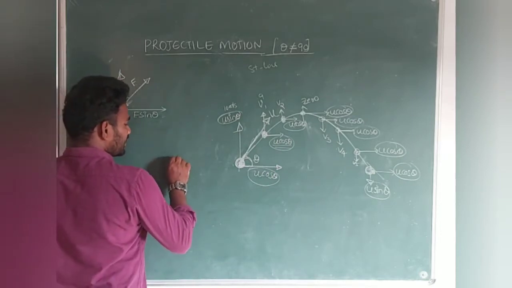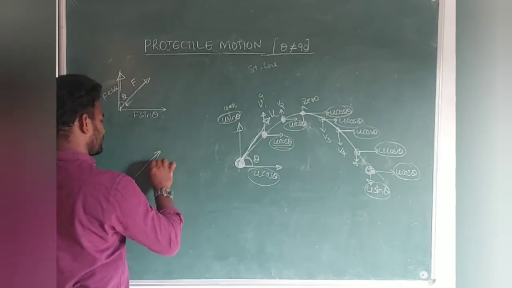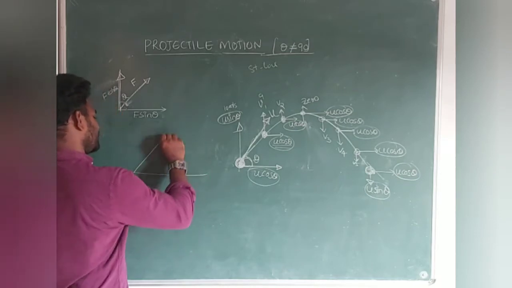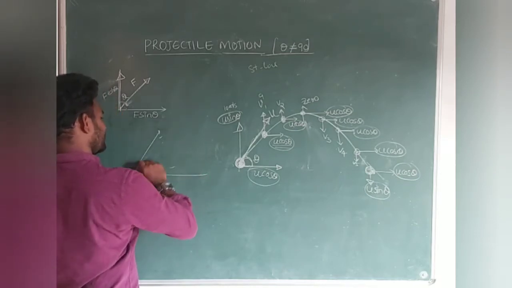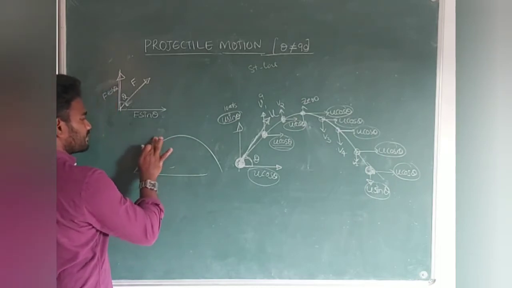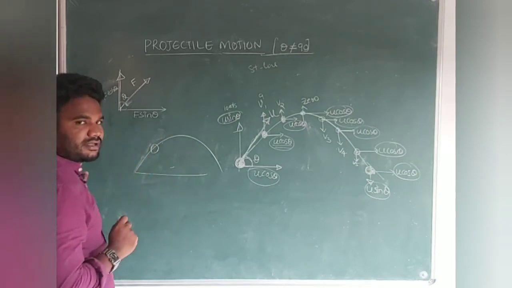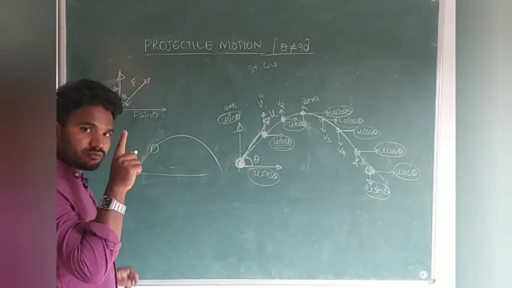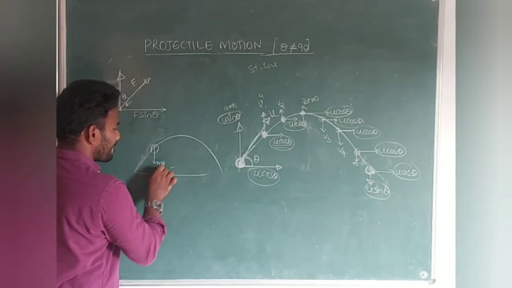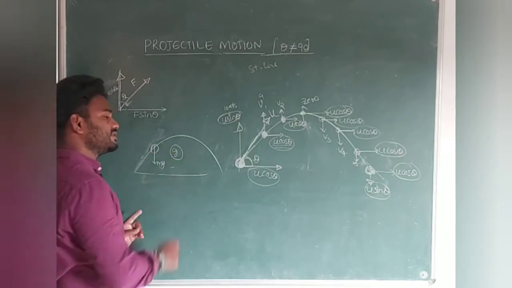See, let me consider any ball in motion. Once you projected a ball, you will leave that. It is horizontal. You have projected a ball like this. Once you projected it, you will leave that. So let me consider the ball you projected and left. Okay, fine. What forces are acting on this ball? Only one force is acting, that is the gravitational force, mg. Do you know what is the acceleration created by gravity? That is nothing but the acceleration due to gravity g.